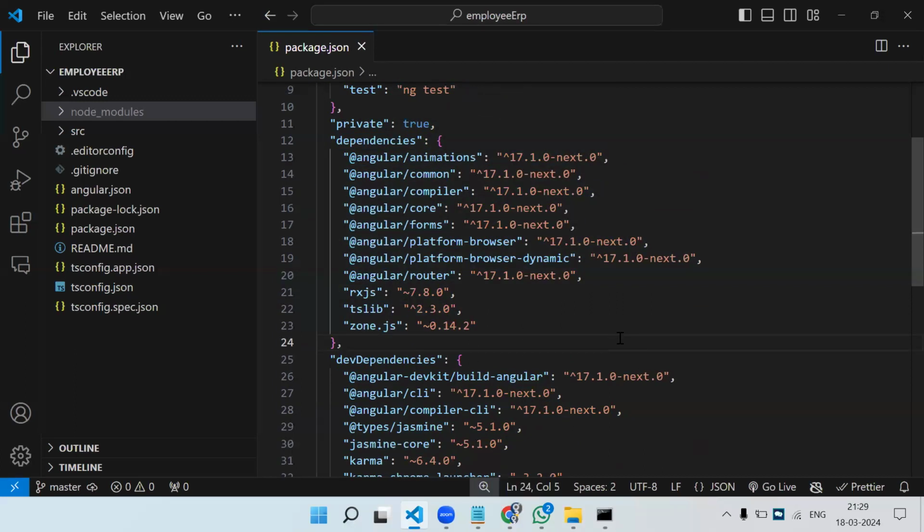So our first file here, since I told you Angular is a project, when we create the project, the project will contain so many files. Okay. So today I'm just going to explain some of the files which are important to move forward. Without that knowledge, we cannot move forward. So the first file is package.json.